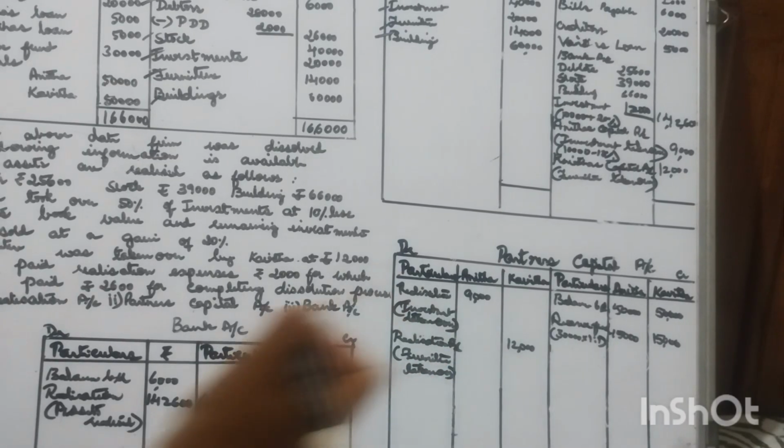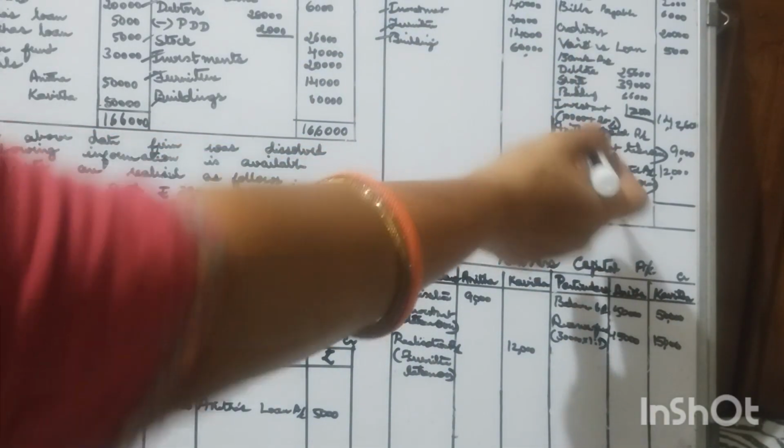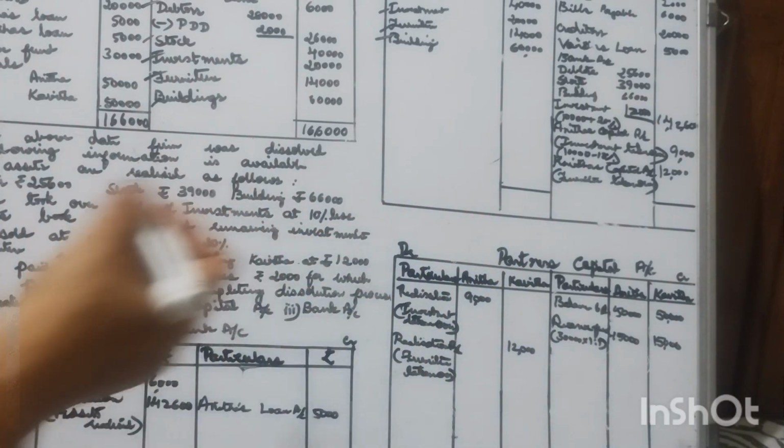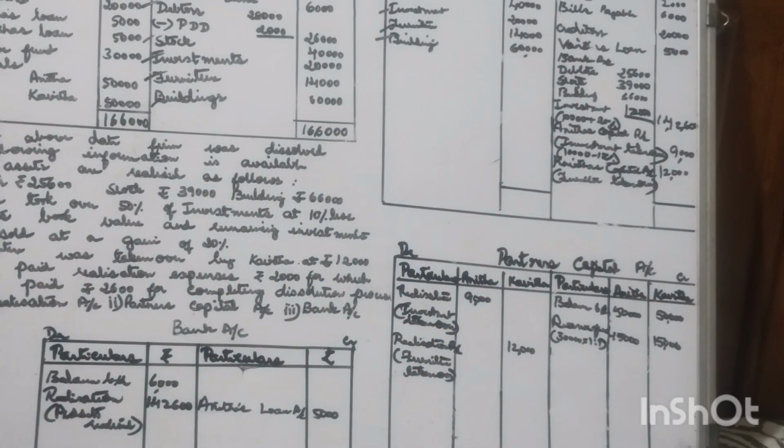This is the entry. Two entries. One entry under credit side as Kavita's capital account. Another entry under debit side of partner's capital account as realization account. So these are the two entries.